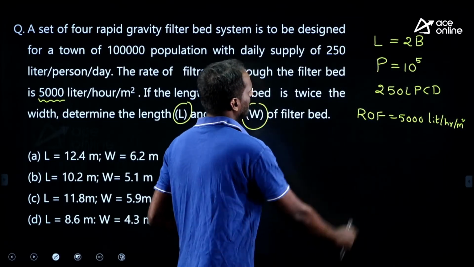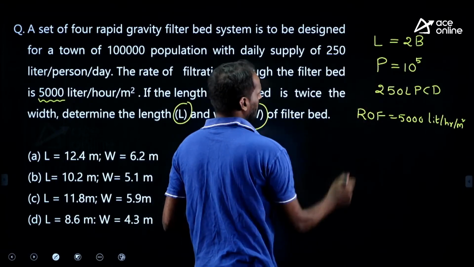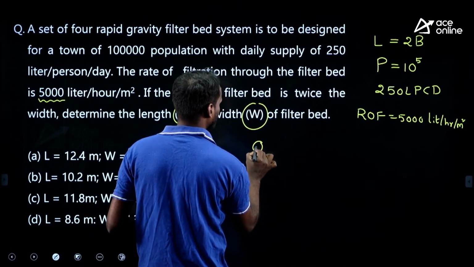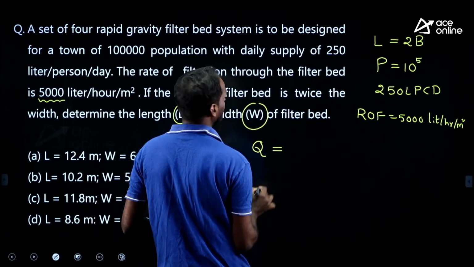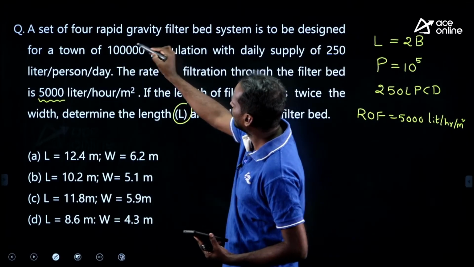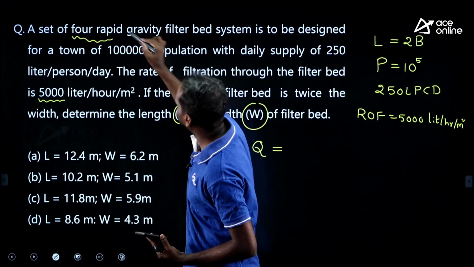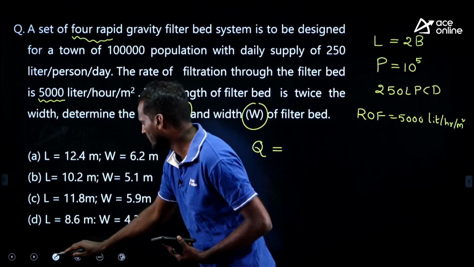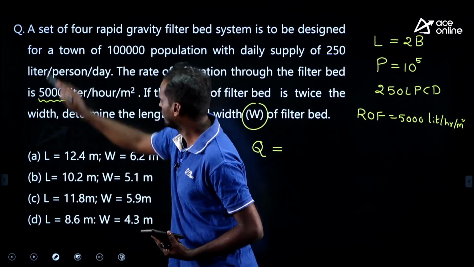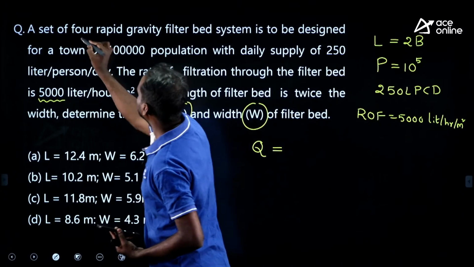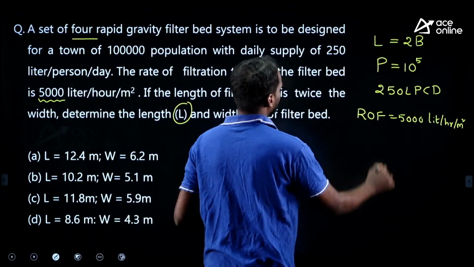Look at this. From the population and average supply, you can have Q, discharge, for which we need to design the filter, right? See, a set of 4 rapid gravity filters are given. A set of 4 he has given, right? This is the data. What is Q?